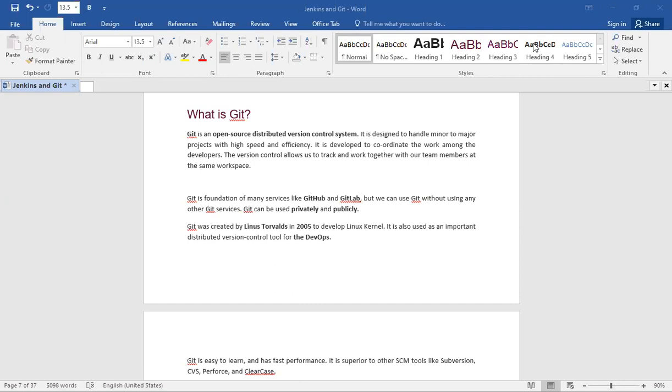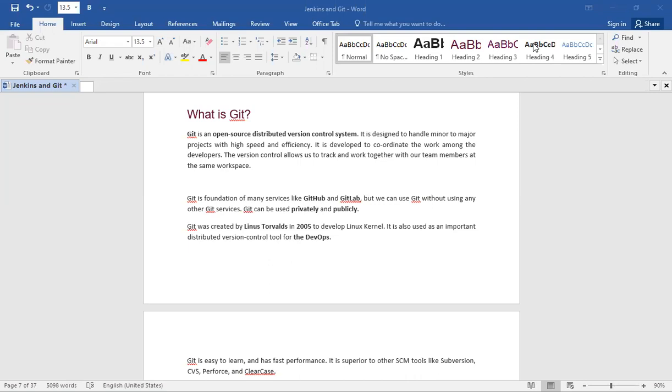First one, what is Git? Git is an open source distributed version control system. It is designed to handle minor to major projects with high speed and efficiency. It is developed to coordinate the work among the developers. The version control allows us to track and work together with our team members at the same workspace.